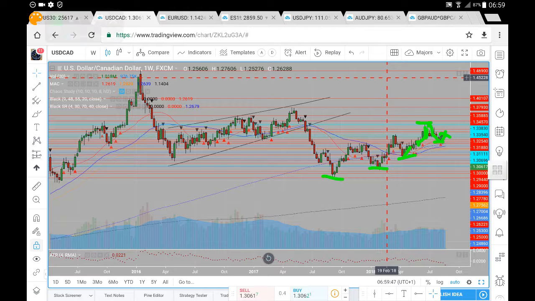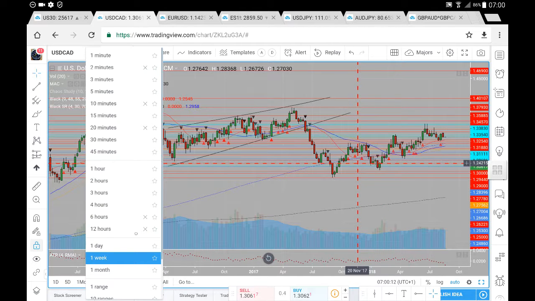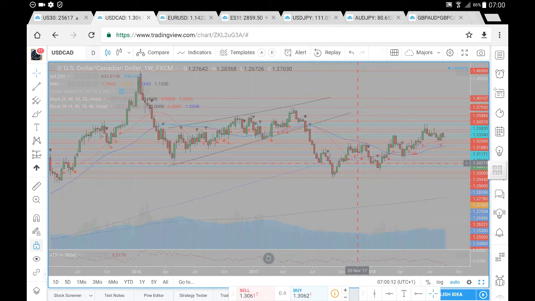If we are to see this continued theme to the upside, where we've had a series of higher lows, we'll be looking for prices to set up towards that 133.83. If we can break and hold back above the 131.88, 132.54, and beyond that, we're looking for a move up towards the mid 130s, as mentioned previously. Overall trend does appear bullish, and finally, we'll have a look here at the daily chart.